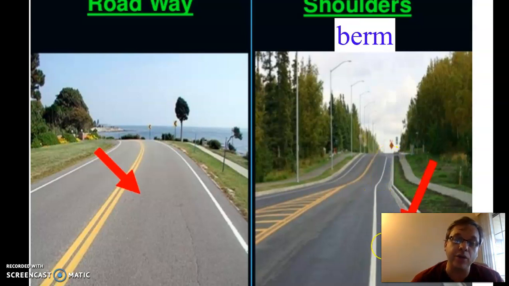In the United States, we usually only use these for two reasons. One is if we have to stop for an emergency of some kind. Two is if bicycles are riding on the road. They tend to ride on the shoulder whenever possible. Okay. Other than that, we try not to use them. Okay, so be careful.